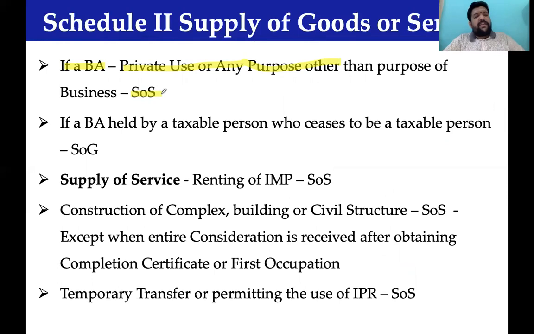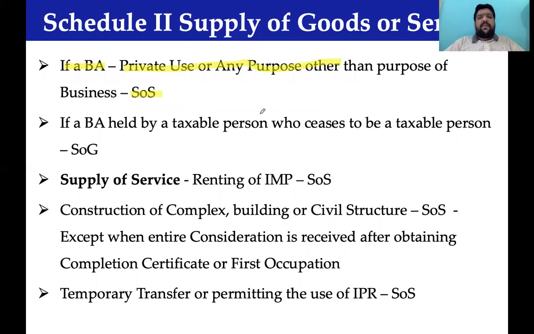A larger organization would have certain aircraft or special vehicles, choppers, and those vehicles are sometimes used for personal purposes. In all those circumstances, no doubt it would be treated as supply of services. Moving forward, for which some money would be paid.